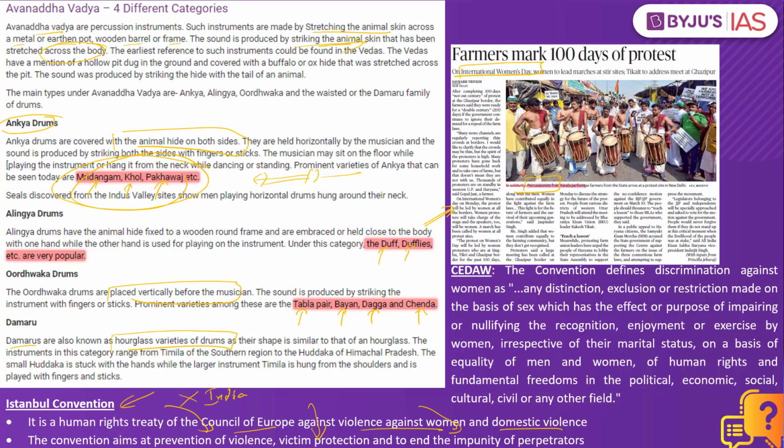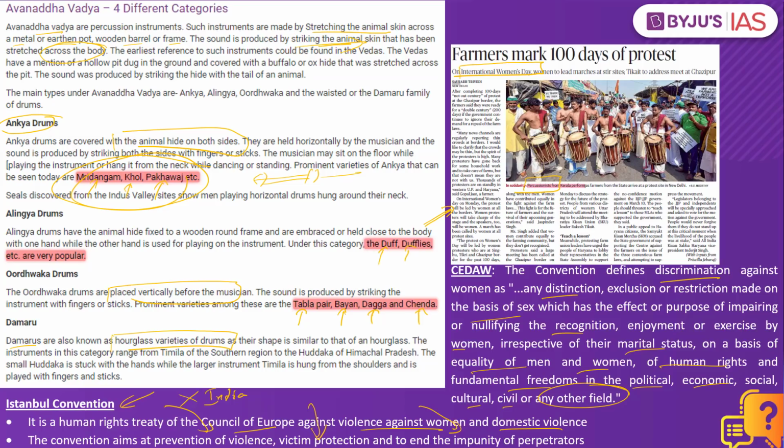Now when we look into the third convention, it is the Convention on the Elimination of All Forms of Discrimination Against Women. It was adopted in 1979 by the United Nations General Assembly. It is generally called the International Bill of Rights for Women. The convention defines discrimination against women as any distinction, exclusion or restriction made on the basis of sex which has the effect or purpose of impairing or nullifying the recognition, enjoyment or exercise by women, irrespective of their marital status, on the basis of equality of men and women, of human rights and fundamental freedoms in political, economic, social, cultural, civil or any other field.